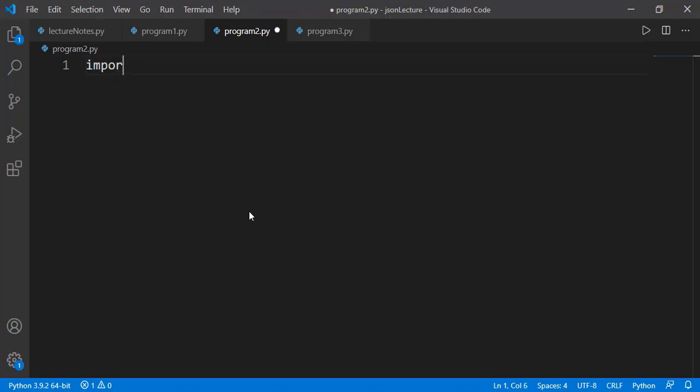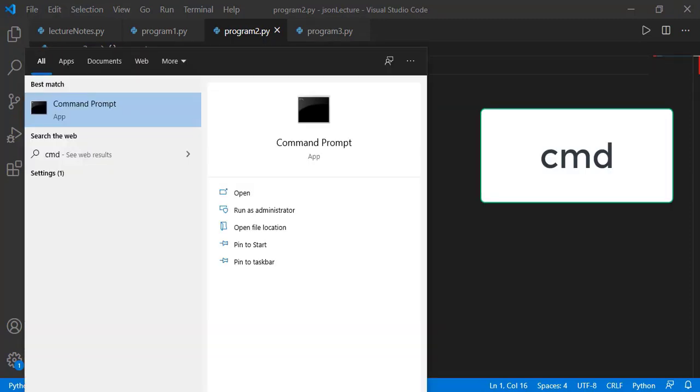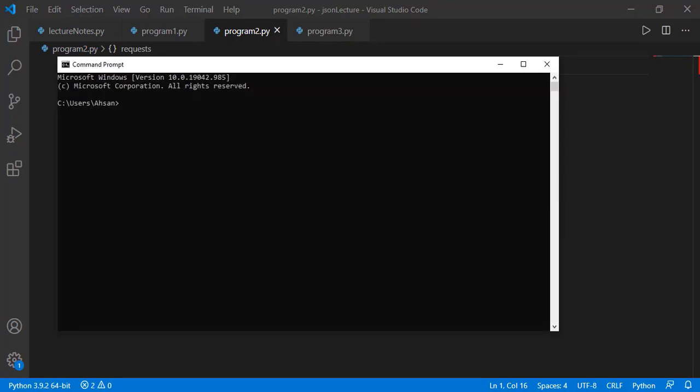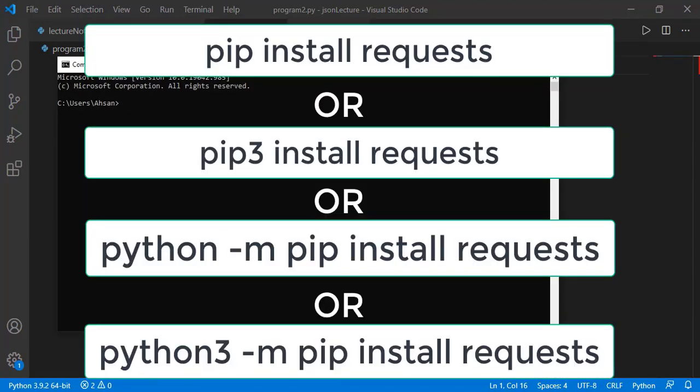For that, we will use the requests module. It is not a built-in module, and you can see the error indication. We need to first install this module. For that, we can go to the command prompt by just typing in cmd in the Windows search bar, and it will open the command prompt. Here we have to type the command pip install requests.